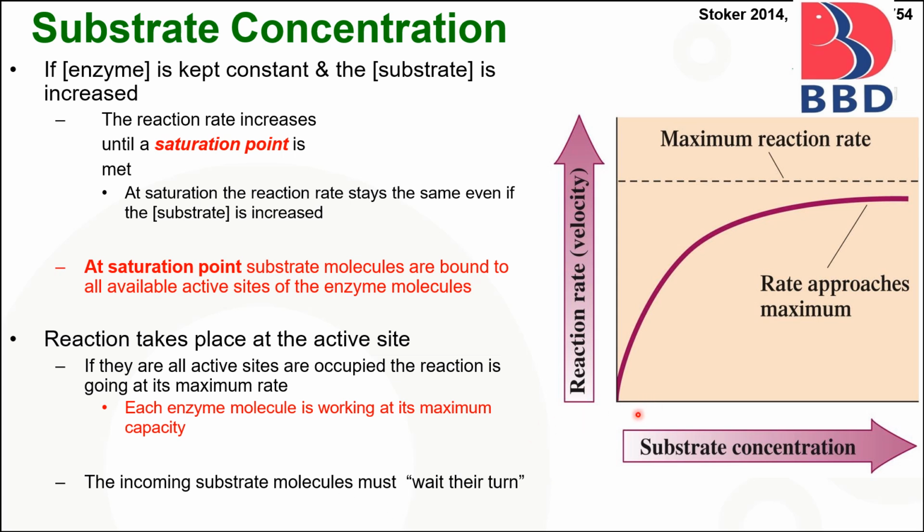Here we can say that as the concentration of the substrate increases, the rate of reaction increases, and upon saturation the reaction proceeds at a constant rate. The incoming substrate molecules must wait for their turn.